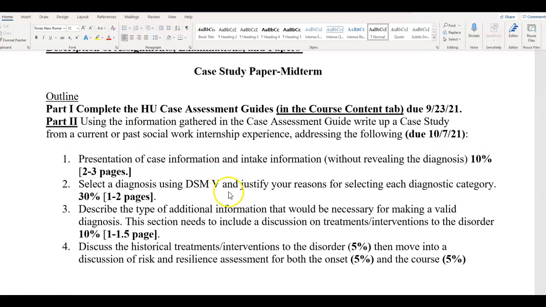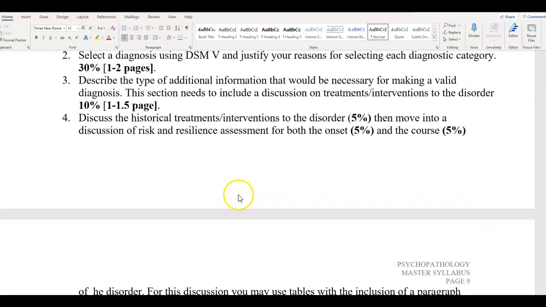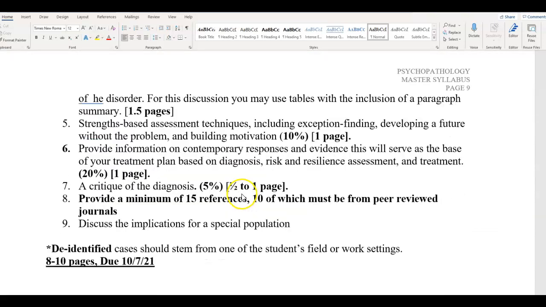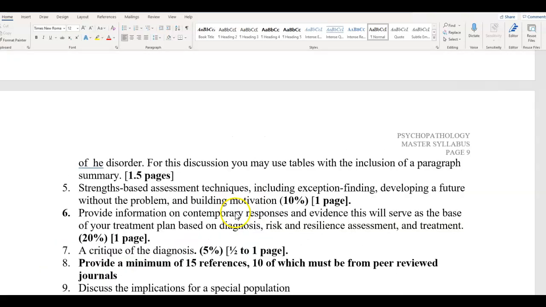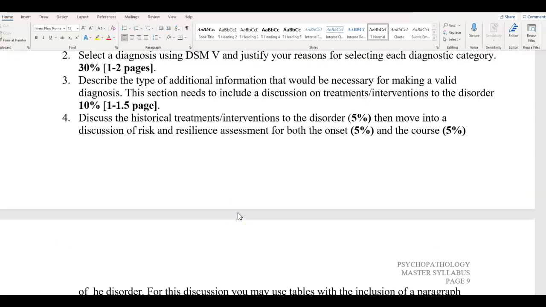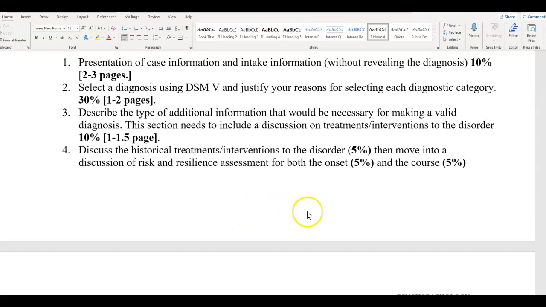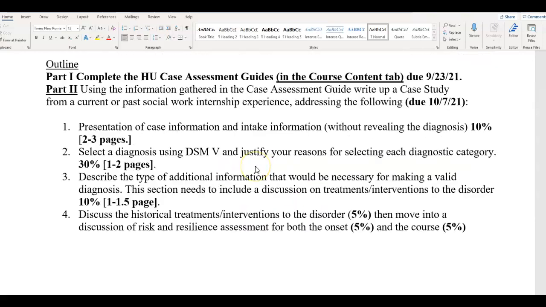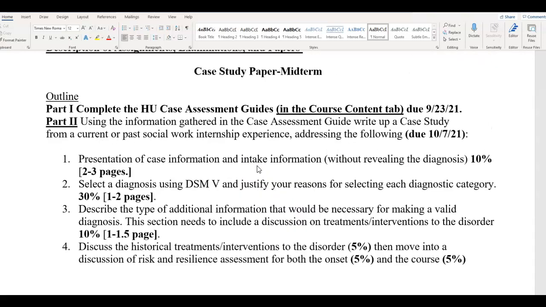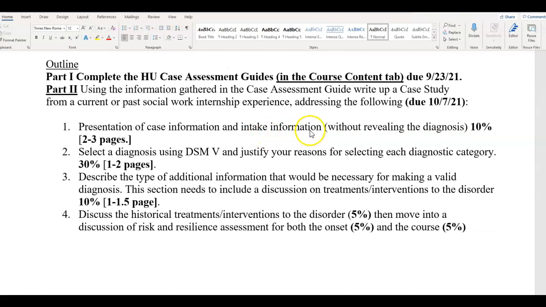Here is the information that you need to know for this assignment. The assignment instructions are here, 8 to 10 pages. If you have any questions, please feel free to drop into virtual office to discuss your assignments. Oftentimes students will pop in just to discuss papers, or if they have questions about their papers, and I strongly encourage you to do that.